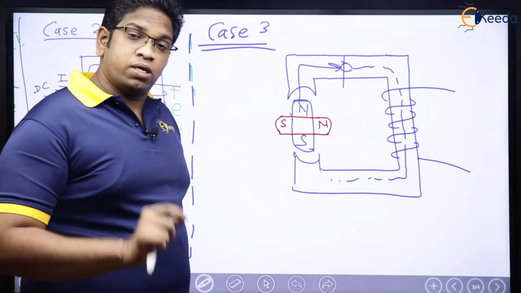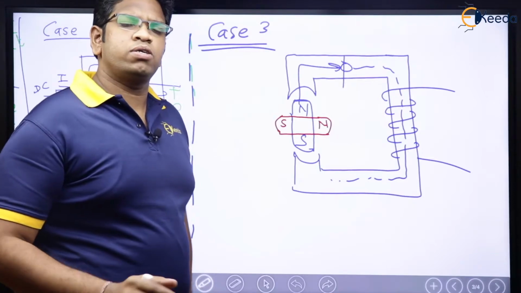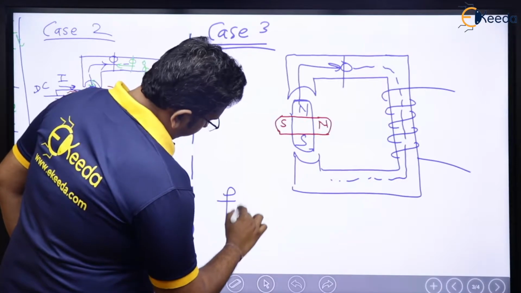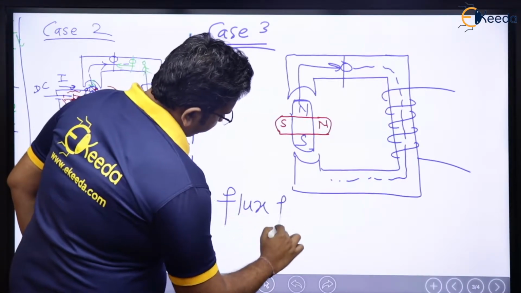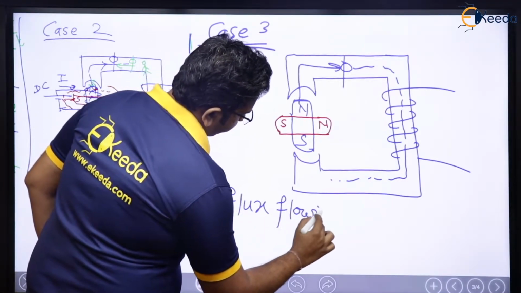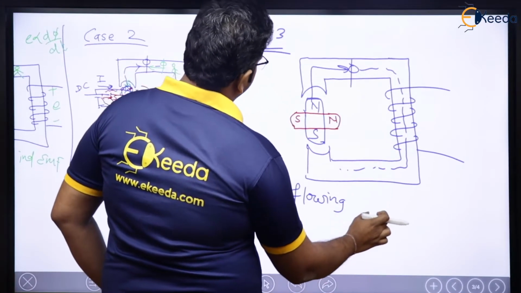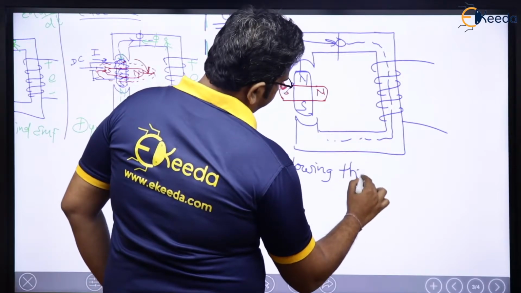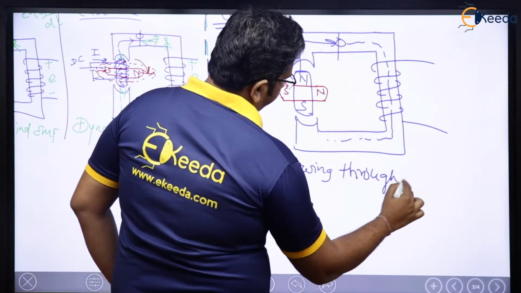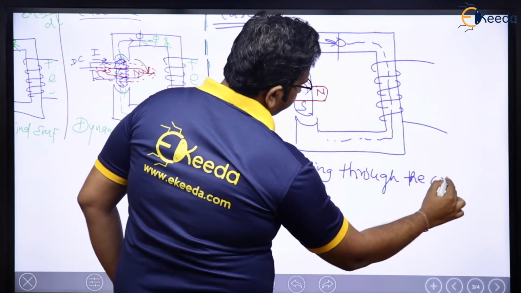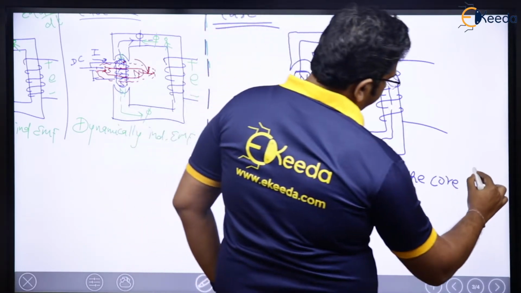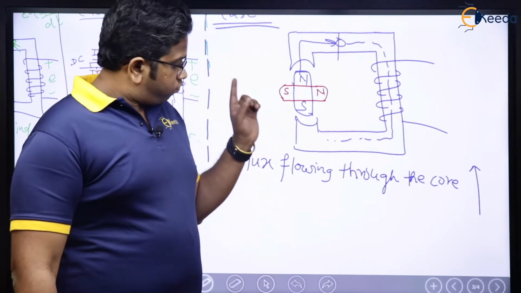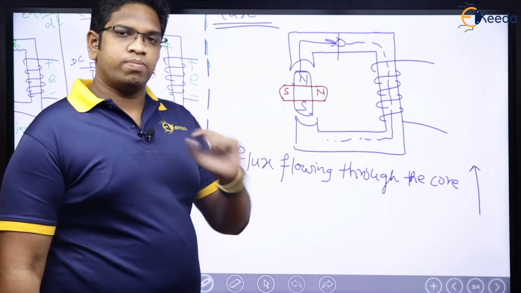What is the flux flowing through the core? Maximum, maximum in this direction. I am writing this: flux flowing through the core for the case of blue is maximum.